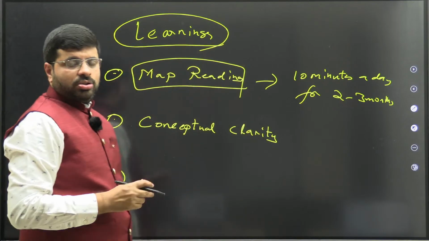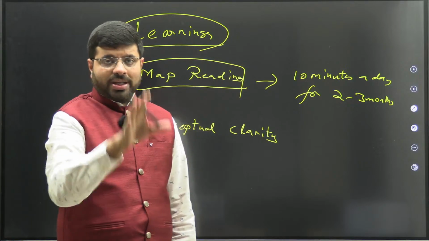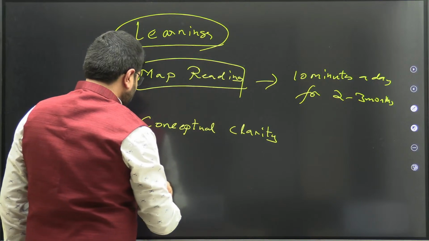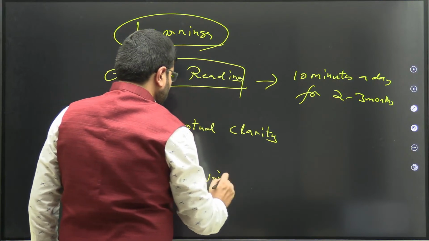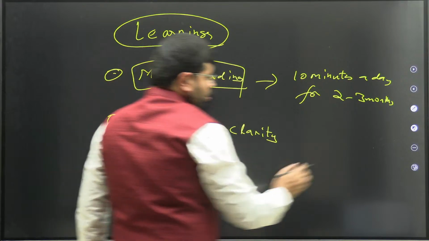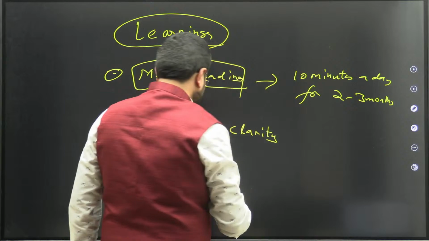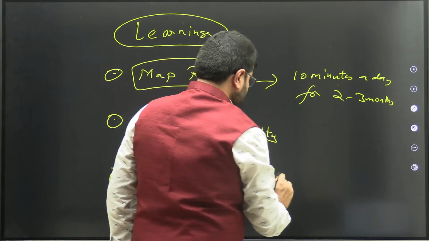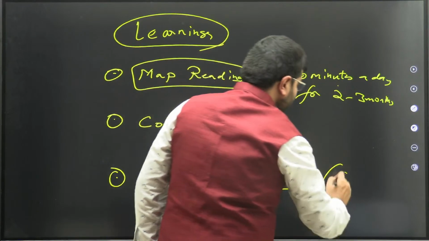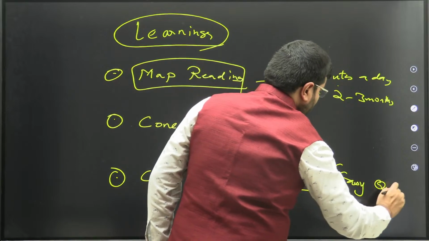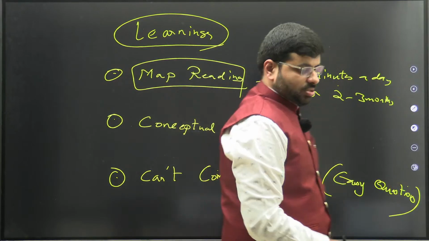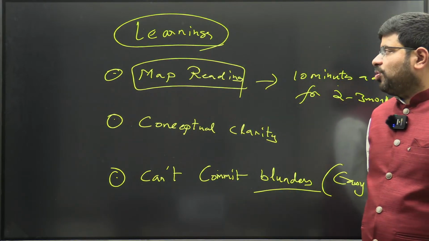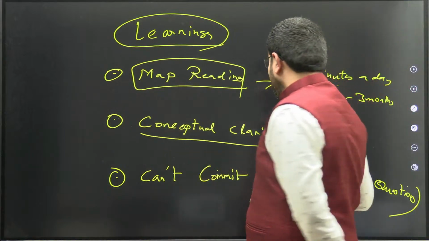Conceptual clarity. So you need to know about certain geographical concepts about the topic India physiography. Then the third thing you need to know about is that you can't avoid, or maybe I would say that you can't commit blunders about easy questions, because this is always an edge. This is in learnings which you will do every day. So these are the things which you need to focus on, even from the conceptual clarity, India physiography.